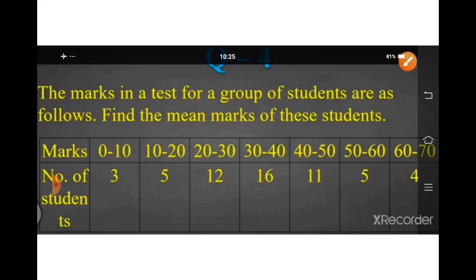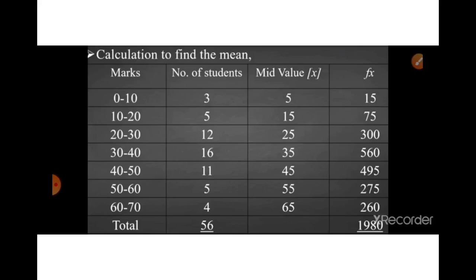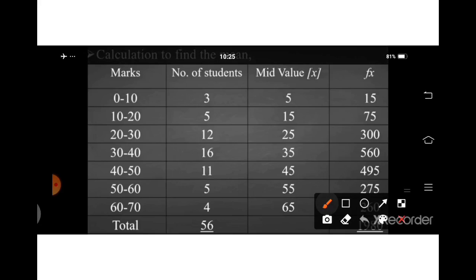Now here we will write down marks 0 to 10, 10 to 20, 20 to 30. We have written the frequency according to the sum. But if continuous frequencies are there, then we have to find out the mid value.